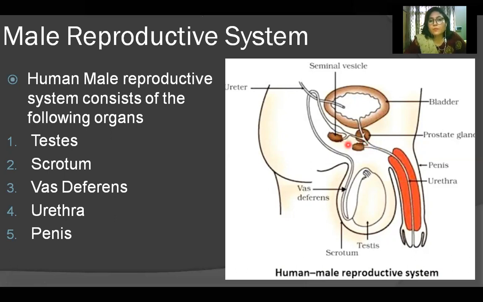Up to here it is vas deferentia, then this is the urinary bladder, and here this urethra is a common passage for the sperms and the urine. And penis is a thick muscular organ which is responsible for the copulation process, that is sexual intercourse.